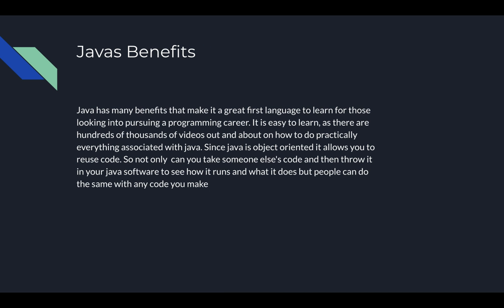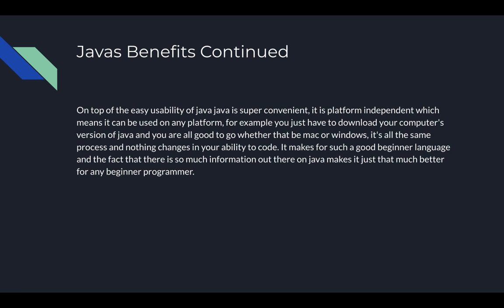Java has many benefits that make it a great first language for those who are looking into a programming career. It is easy to learn, as there are hundreds of thousands of videos out there on how to do basically everything associated with Java. Since Java is object oriented, it allows you to reuse code. So not only can you take someone else's code, put it into your own programming software, and watch how it runs, but you can make your own code and send it to whoever you want, and they can run it and make their own tweaks to it. Makes it super interesting and fun.